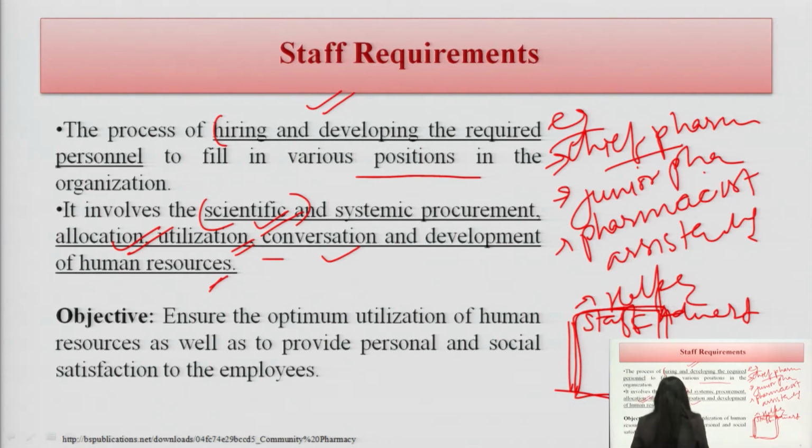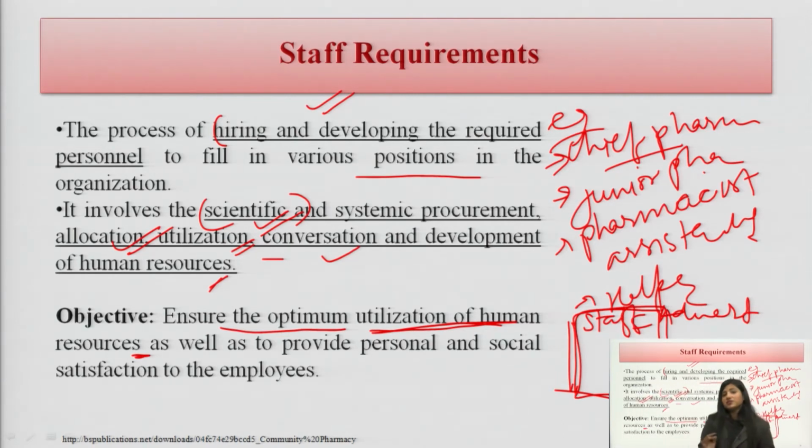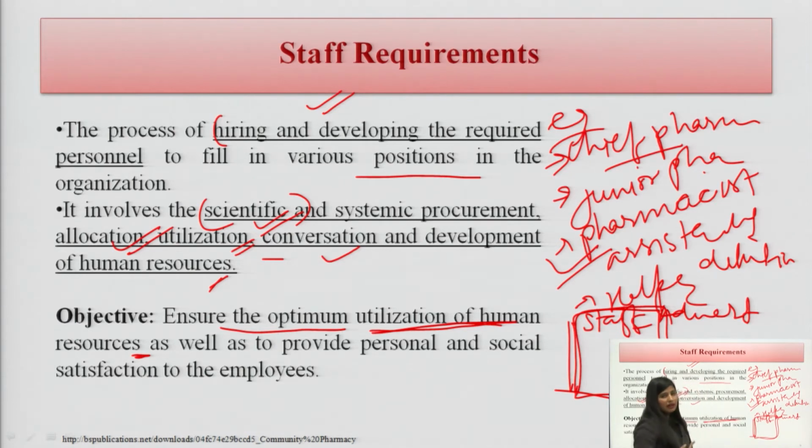Yes, the objective is to ensure optimal utilization. We want the optimal utilization of human resources. How? Because we know which person is better in which section, which area. So, on that basis we will recruit and reallocate the staff in that section. If a particular pharmacist is more aware about the handling of drugs, or a particular pharmacist is better at the dilution of the product, they can do the dilution better, they can do the calculation better, of course we will fit them to that job.